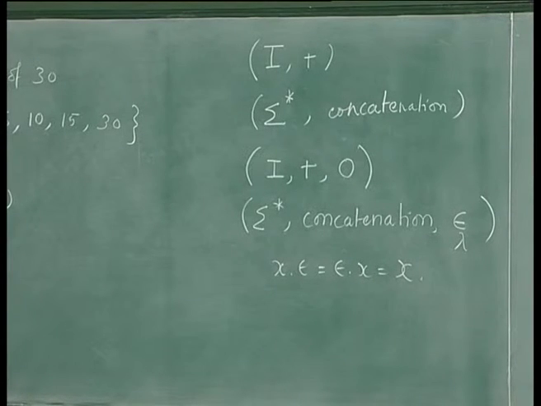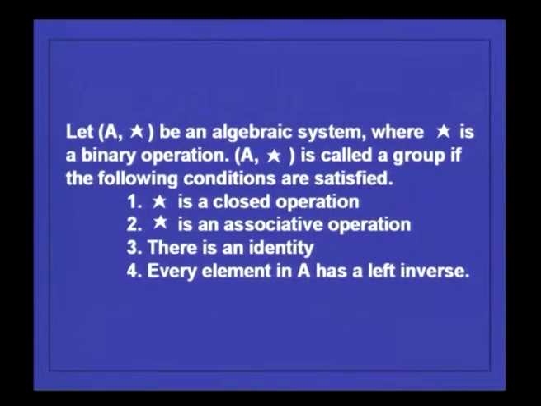Now, what is a group? For a group, one more condition holds. There is a unary operation, also called the inverse. Let A star be an algebraic system where star is a binary operation. A star is called a group if the following conditions are satisfied. Star is a closed operation. Star is an associative operation.